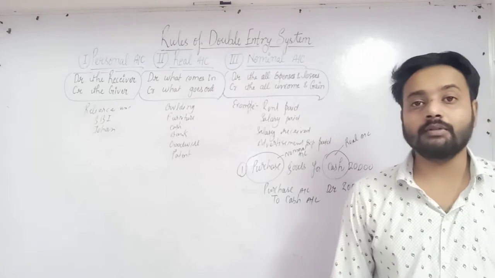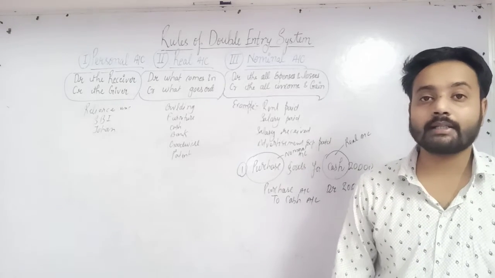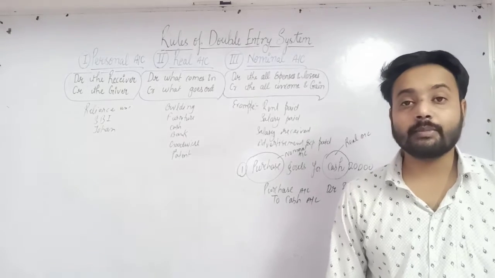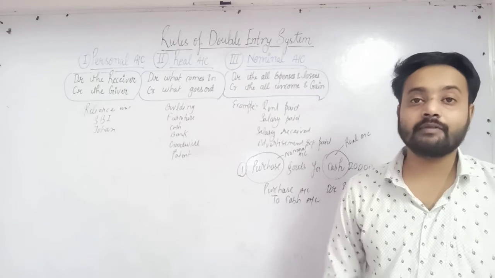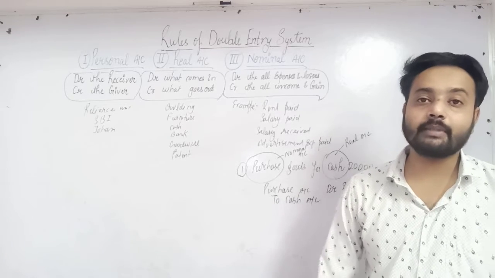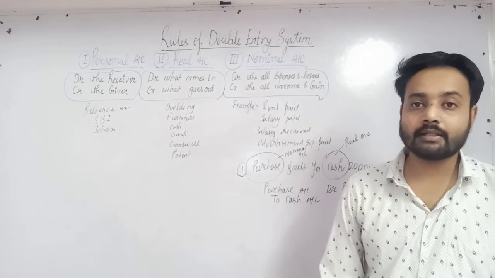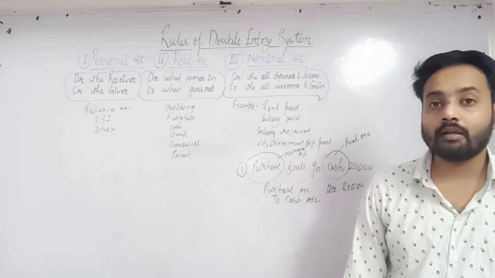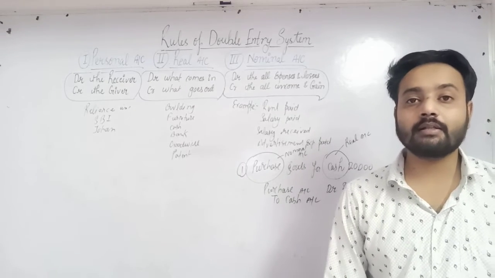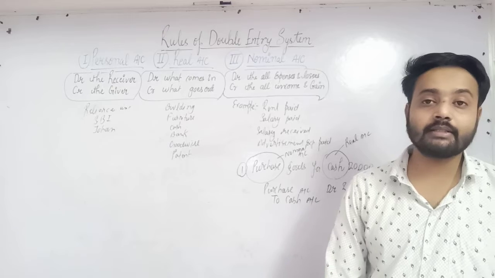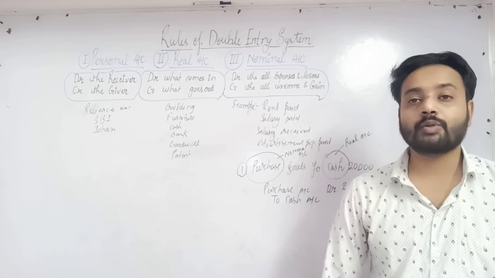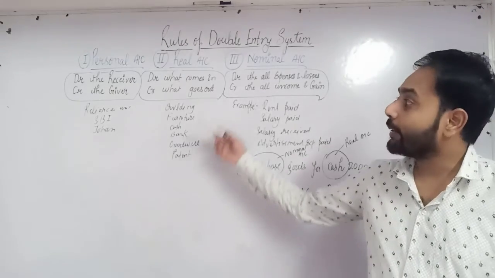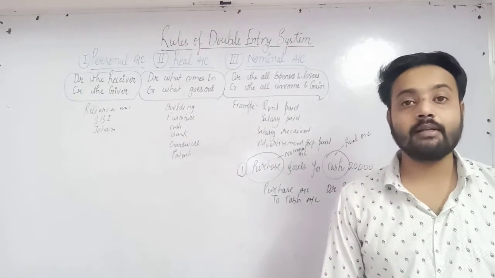Now the second, real account. Real account deals with all the assets, whether it is tangible assets or intangible assets. Tangible assets can be touched, seen and can be converted into cash. For example, land, building, furniture are tangible assets. Intangible assets cannot be touched or seen and have no physical existence. For example, patent, goodwill, copyrights, computer software, license. So all the assets, whether tangible or intangible, are included in the real account.